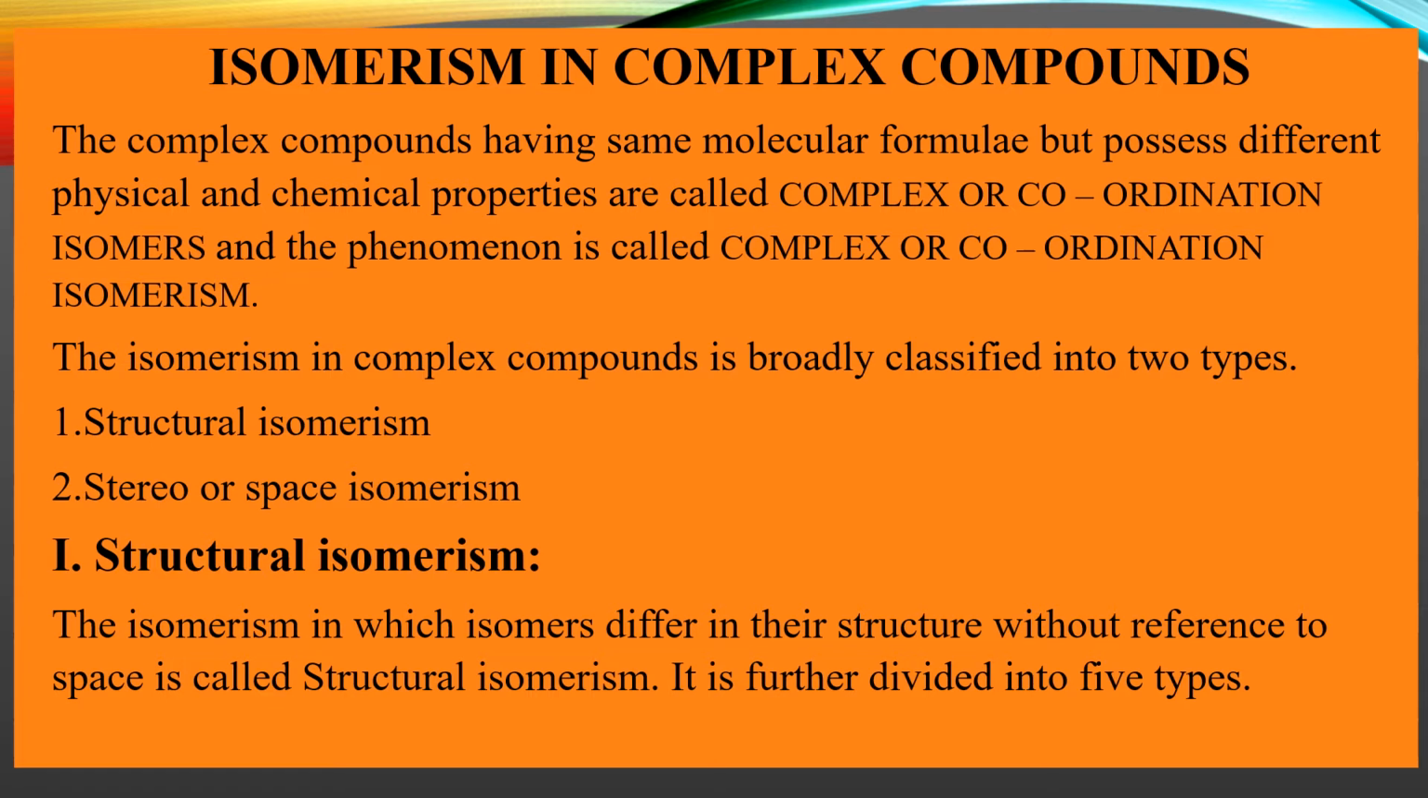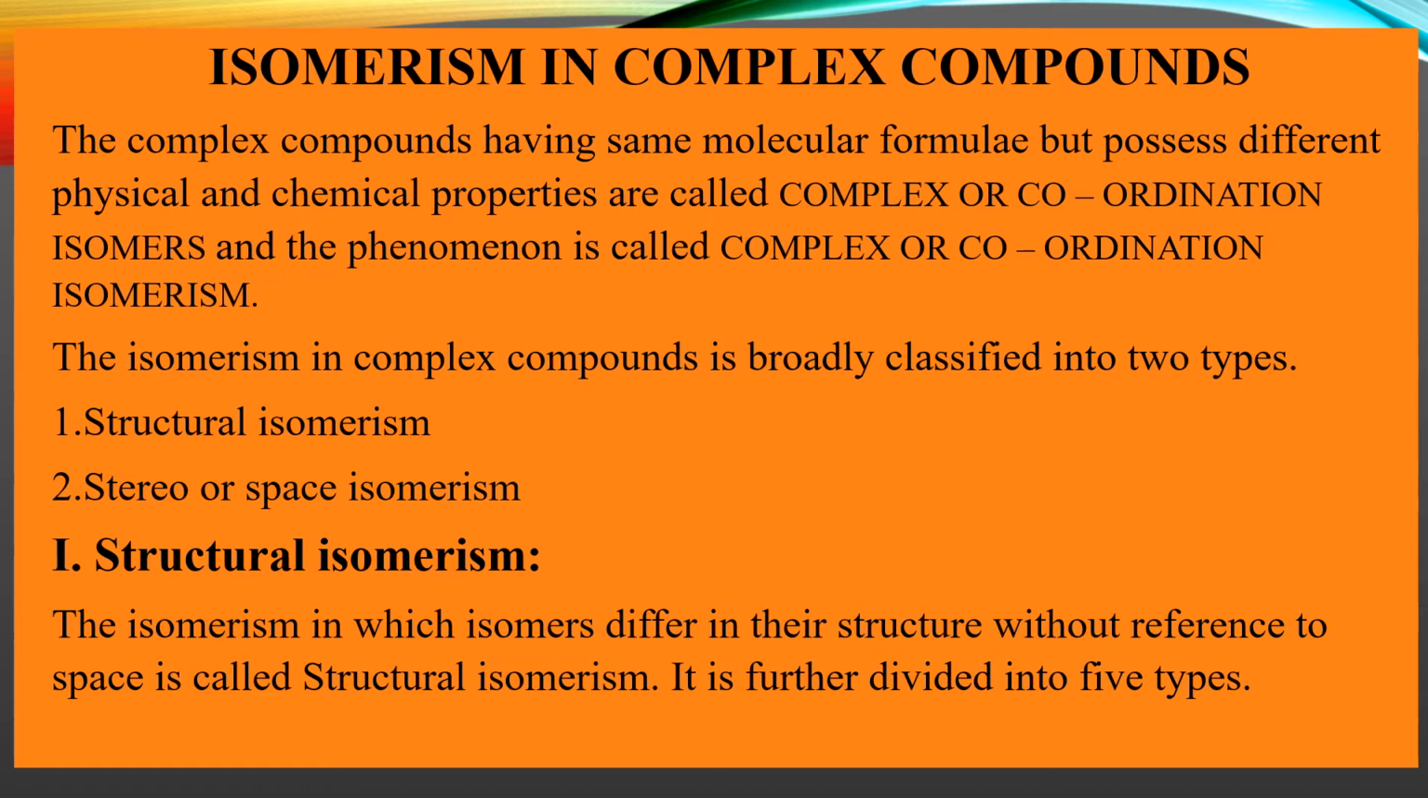Now, the isomerism in complex or coordination compounds is mainly divided into two types. What are those two types, students? The first one is structural isomerism and the second one is stereoisomerism, which can also be called space isomerism. First, let us look into the first type of isomerism, that is structural isomerism.